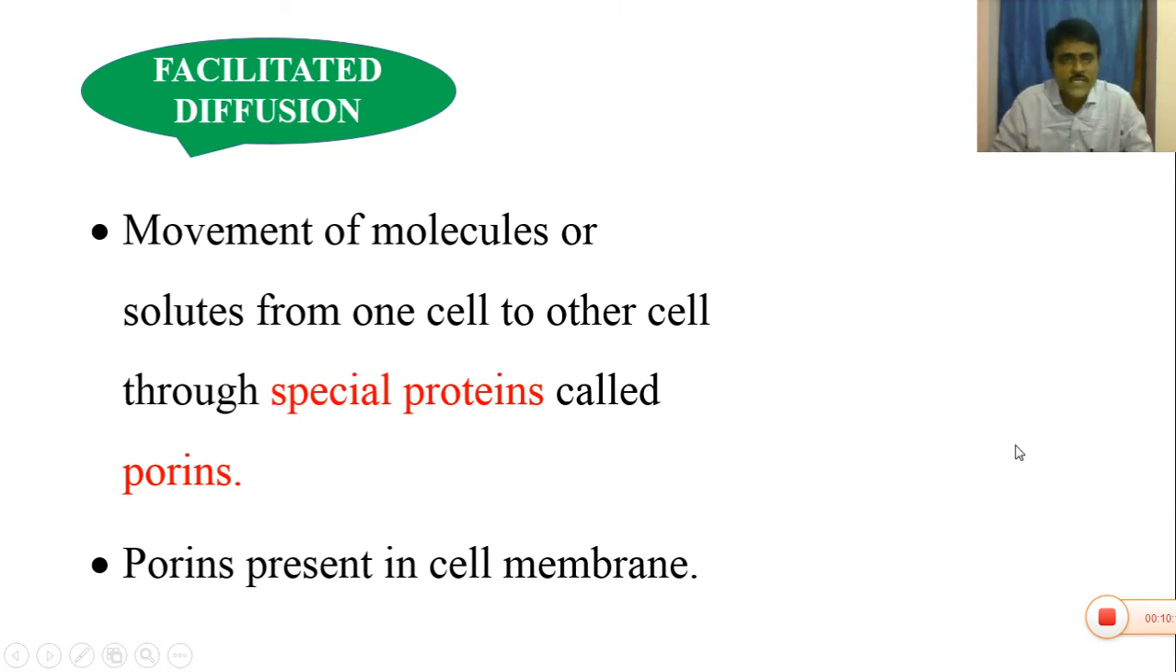The second one is facilitated diffusion. The movement of molecules or solid particles from one cell to the other cell through special proteins called porins. These porins are distributed in the cell membrane or plasma membrane of the cell. You know that inside the cell wall a living membrane, the cell membrane, is present. The cell membrane has some special proteins called porins. The diffusion mediated with the help of porin molecules is called facilitated diffusion.